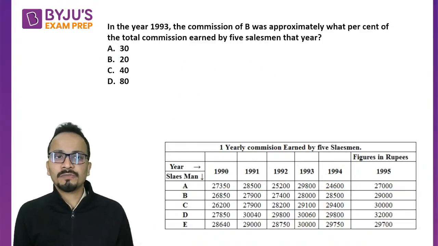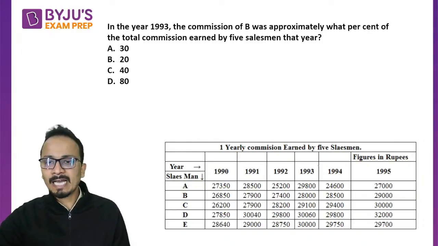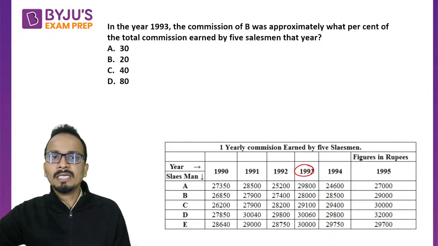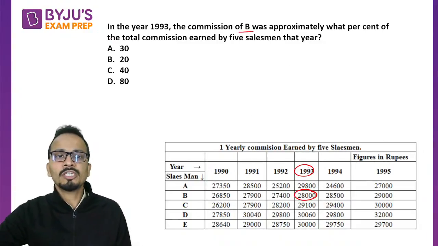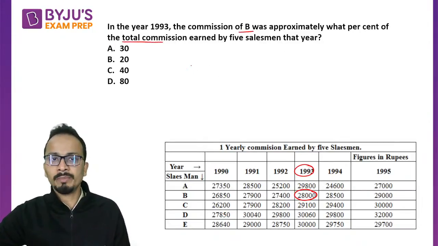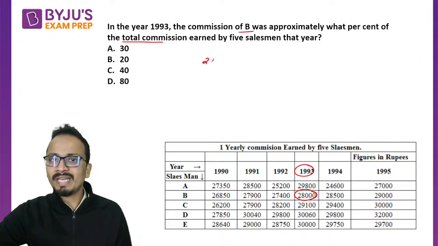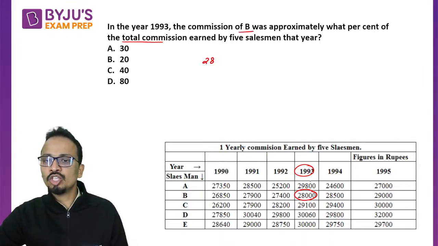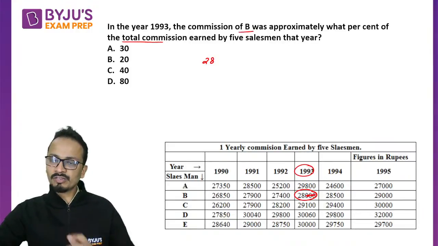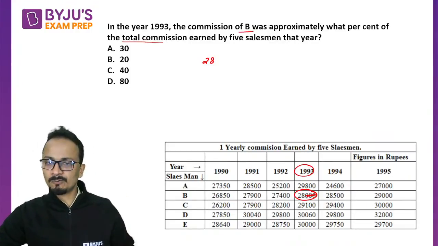Now the next question. In the year 1993, the commission of B, so commission of B was approximately what percentage of the total commission earned by 5 salesmen? So commission of B, 28. I'm just not writing the 1000 here. Okay. So what I'm doing is, I'm only considering the leftmost 2 digits.